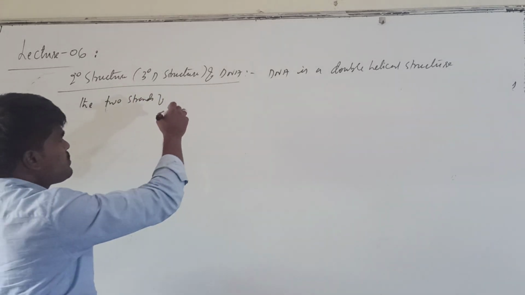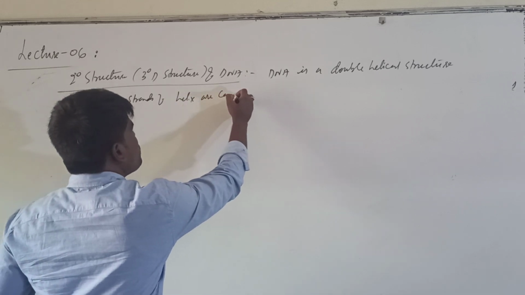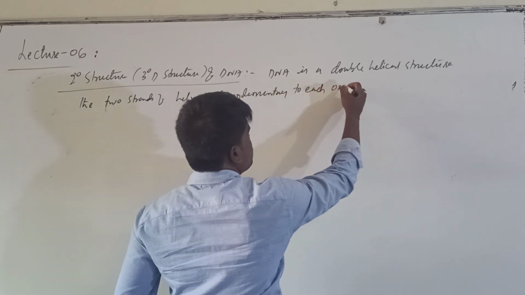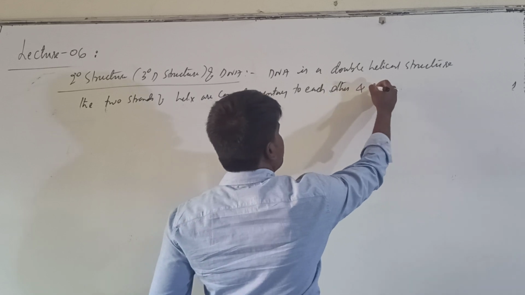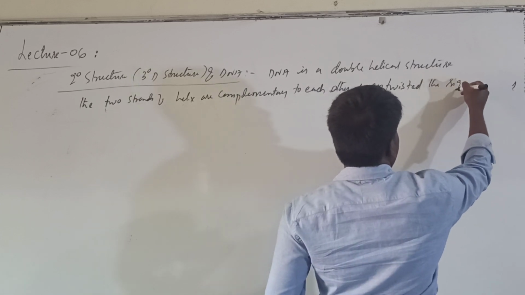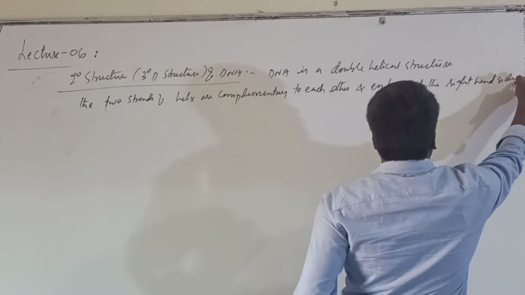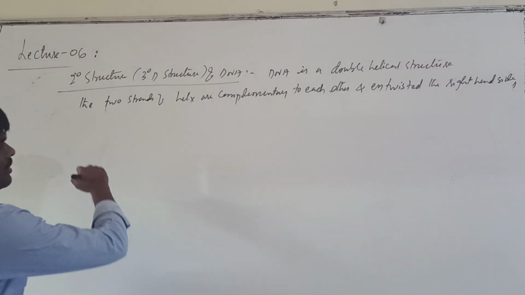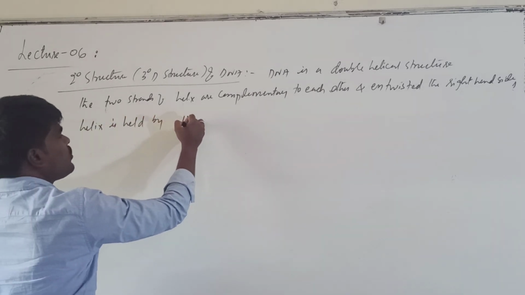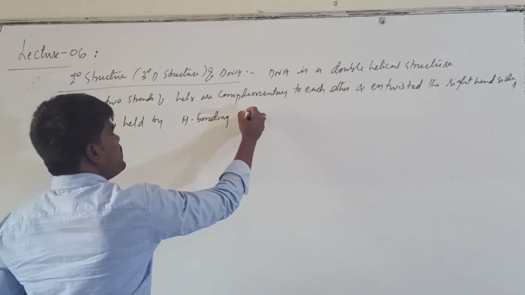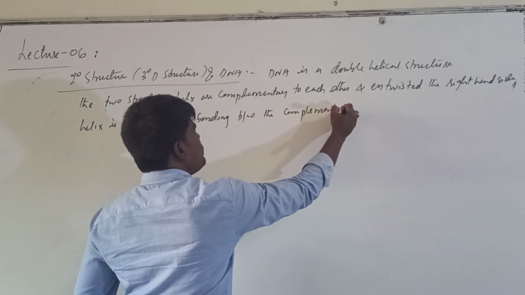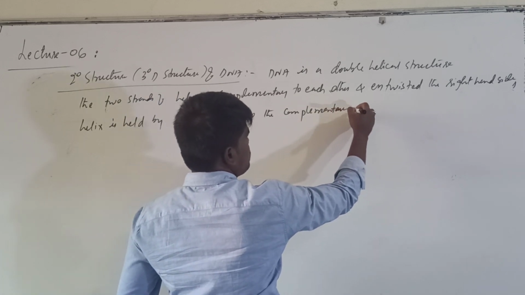The two strands of the helix are complementary to each other, and twisted to the right hand side, and the helix is held by hydrogen bonding between the complementary nitrogen bases.